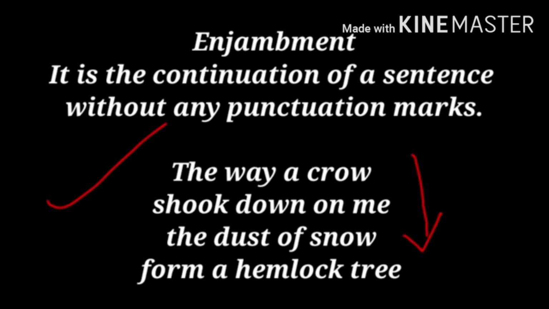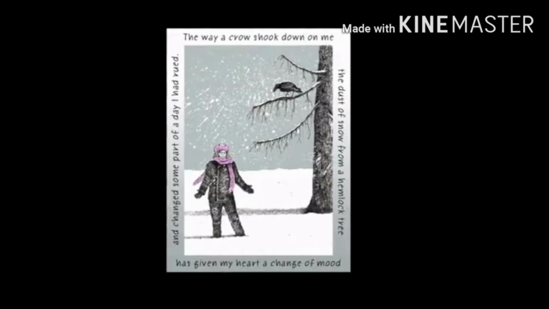The next poetic device is enjambment. Now you see the lines of the poem, children. The first line is continuing to the second line, then to the third, and to the fourth without any punctuation mark. Okay, so this is enjambment, when there is continuation of a sentence without any punctuation mark.